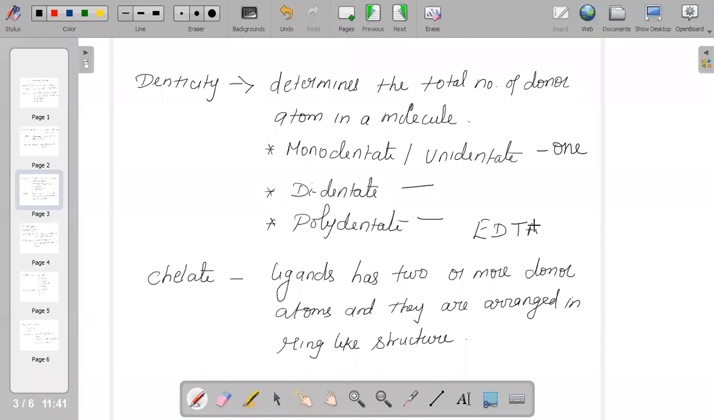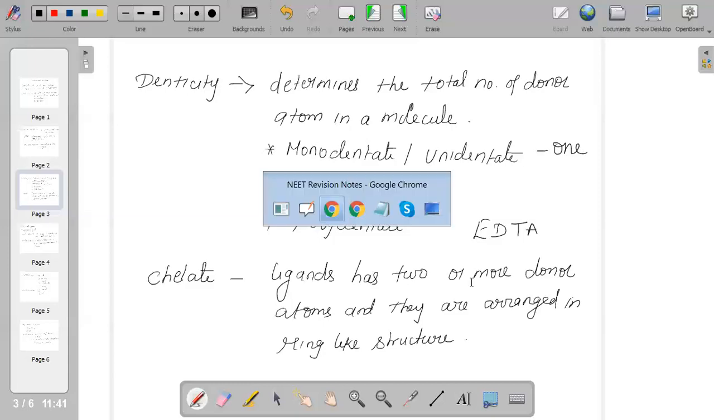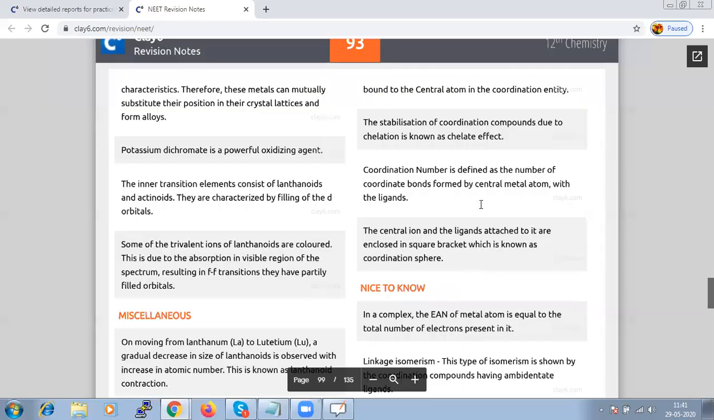When we talk about the concept called chelate, the ligand has two or more donor atoms, and they are arranged in a ring-like structure. If they are arranged in a ring-like structure, we call it a chelate. The stabilization of a coordination compound due to chelation is called the chelate effect.